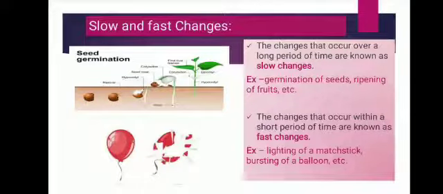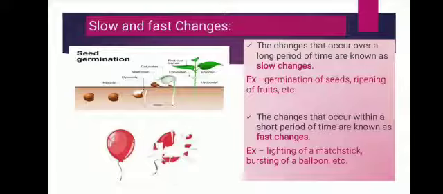The changes that occur over a long period of time are called slow changes, and such changes are very slow and may take hours, days, months, or even years to show. Like germination of seeds, an example you are seeing in the figure, it takes a month to germinate a seed into a plant having all the parts. Rusting of iron, growing of a baby into an adult, these all show examples of slow changes. Change in season is also an example of slow change.